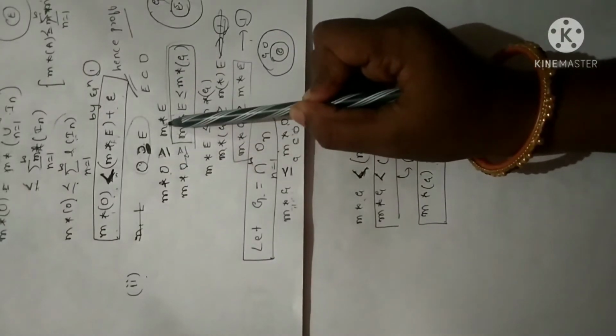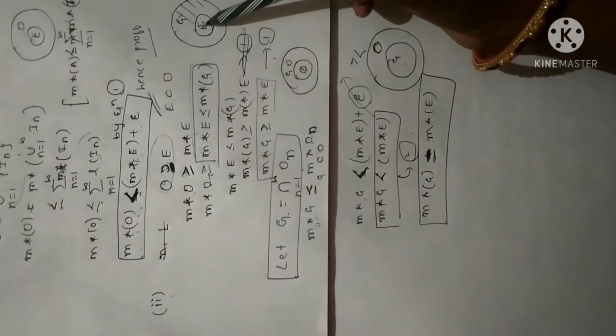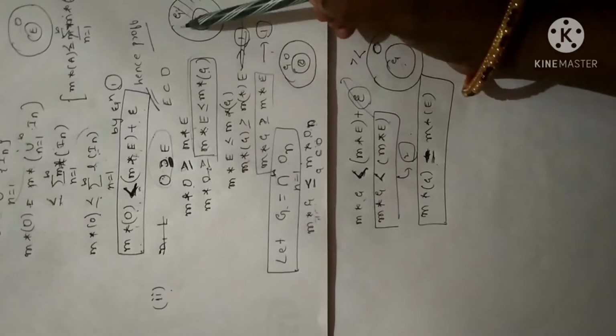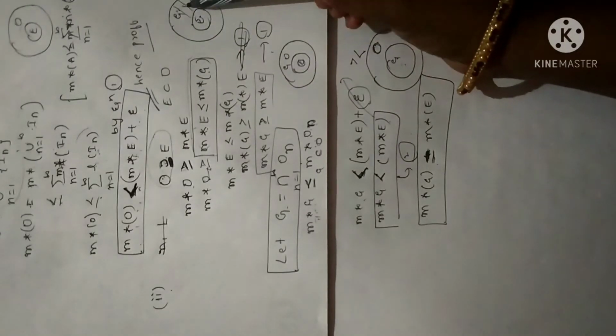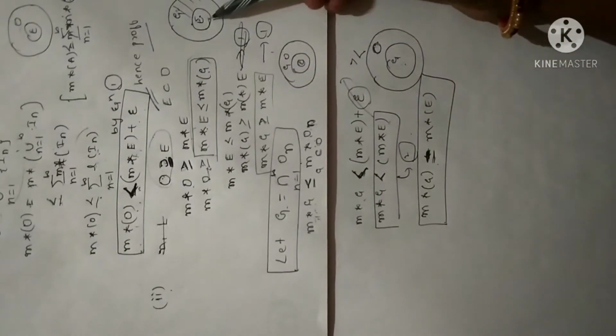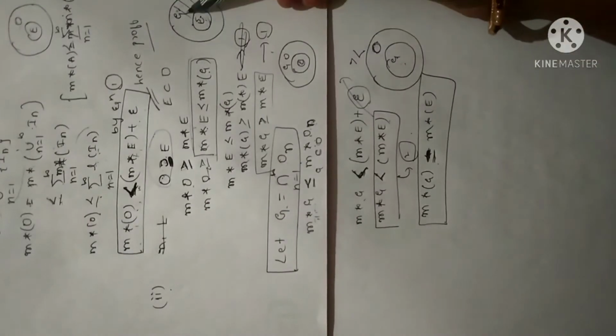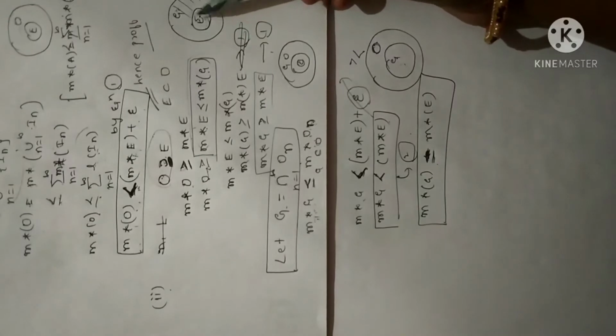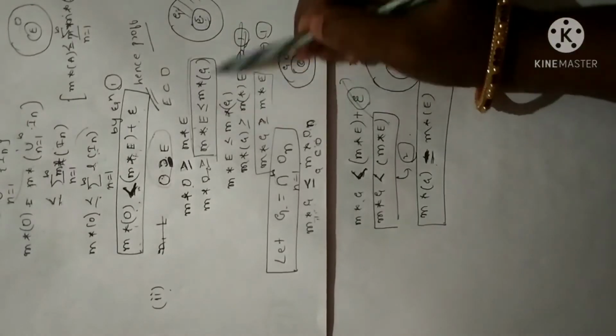As per the property I have written this, and now E is a set which is contained in G. E is a subset of G. So that is how the measure of G will be greater than the measure of E, which is equivalent to saying the measure of E is less than the measure of G. This is the smaller set, this is the larger set. So the measure will be larger for G. So that is why I have written like this.